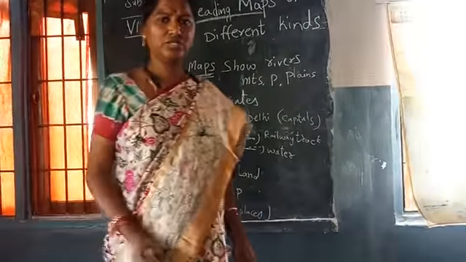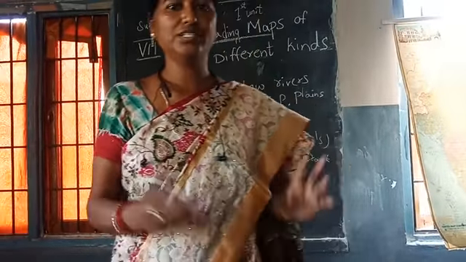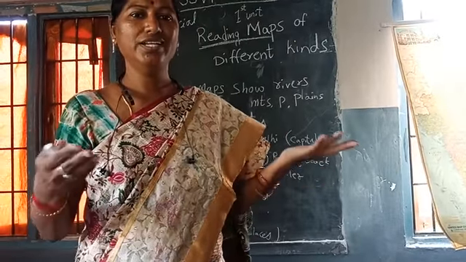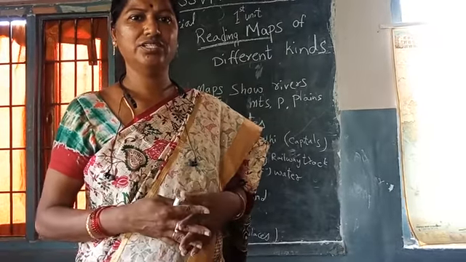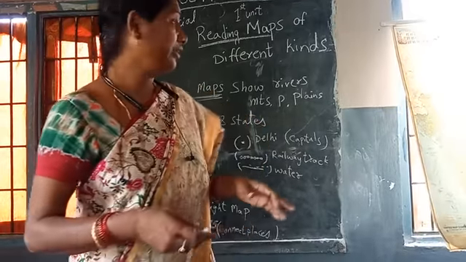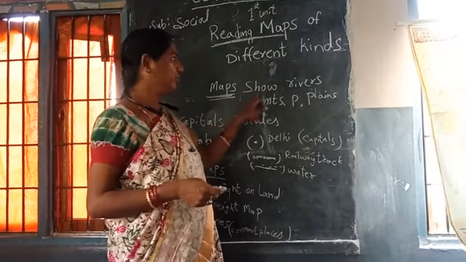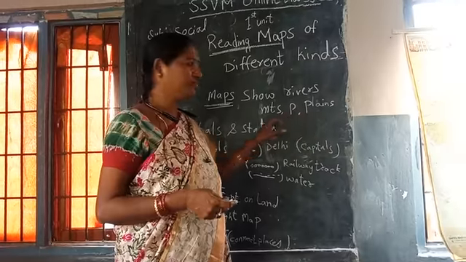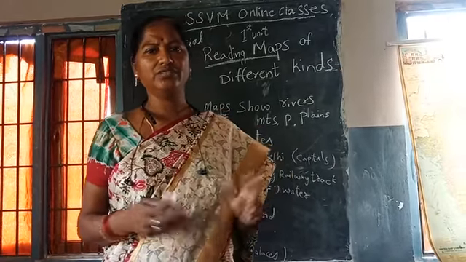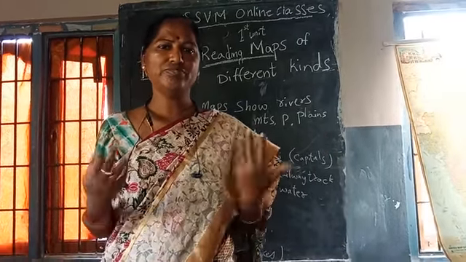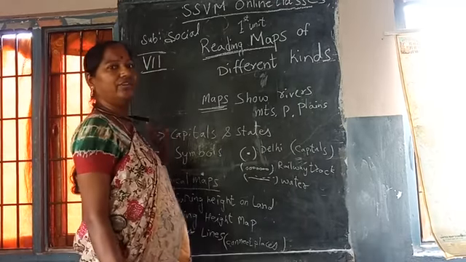Why are maps used? You are supposed to learn why you are looking at the maps, to know where is Telangana, where is India, where are mountains, rivers, plateaus and plains. For that purpose we use the maps. Maps show different rivers, plains, plateaus, mountains, valleys, terrains, everything we know from maps. Without maps we can't identify them. Now, maps are useful in different ways.